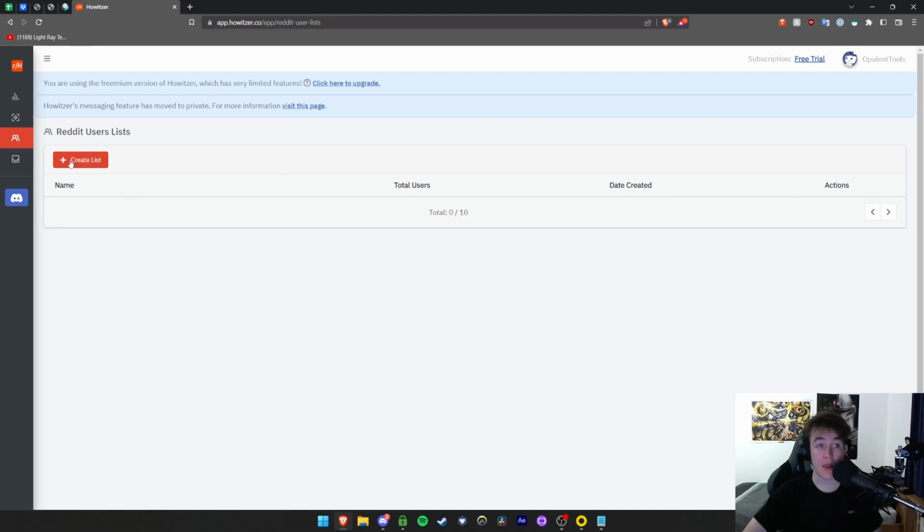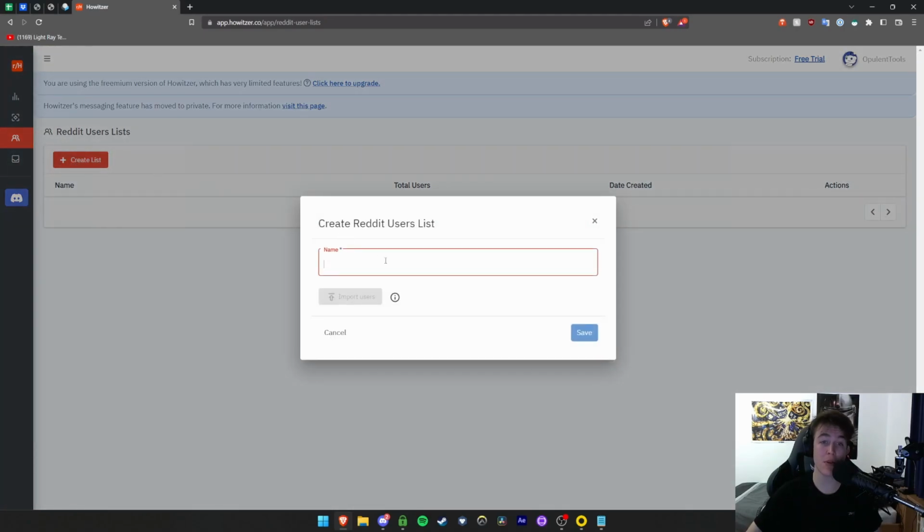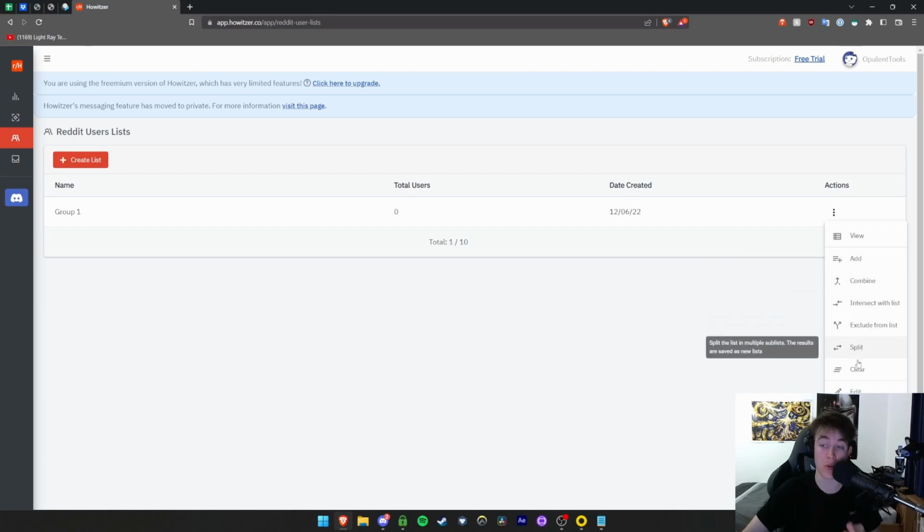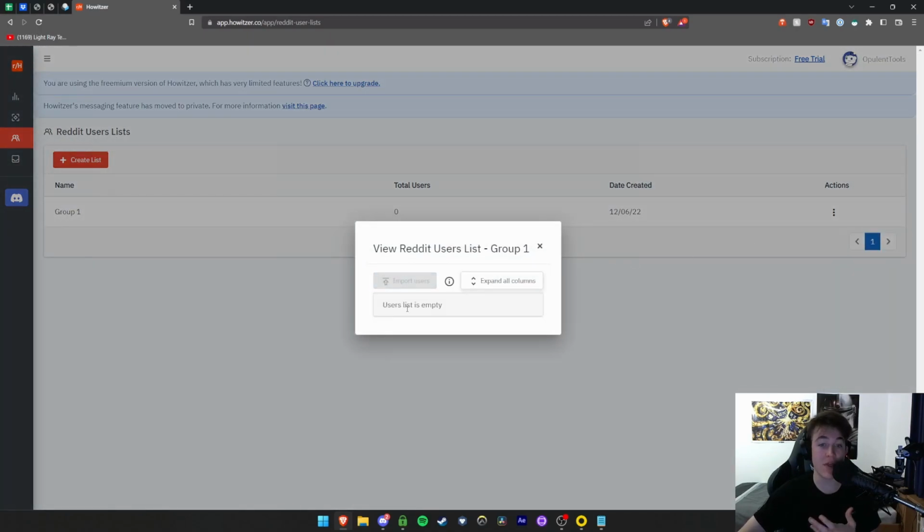Under Reddit user lists, if we hit create list, this allows us to create specific categories of different people. So if we hit, say, group 1, very simple, group 1, then we hit save, we're able to import specific users that we like into these Reddit user lists. So if we hit action, we can view all of these different things. We can do add, combine, intersect, exclude, split, or clear, but we don't need to do any of those at the moment. All we want to do is view it. Now, this is basically, you can import users. Obviously, we need the growth and scale, but this will basically allow you to import a large amount of people that have a specific thing.